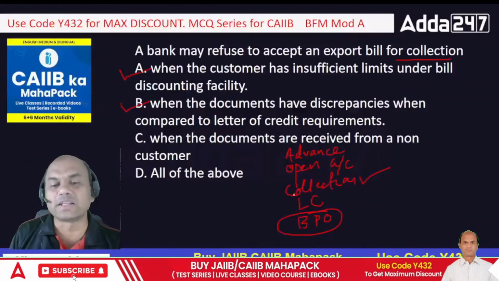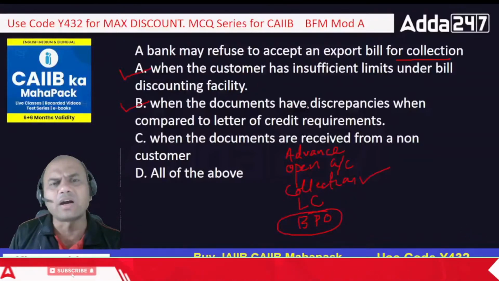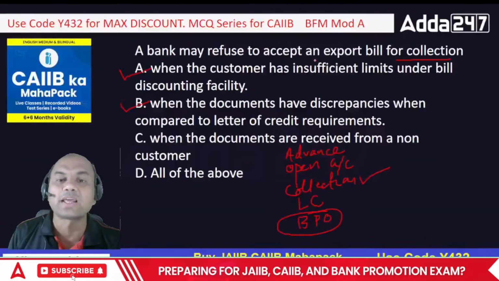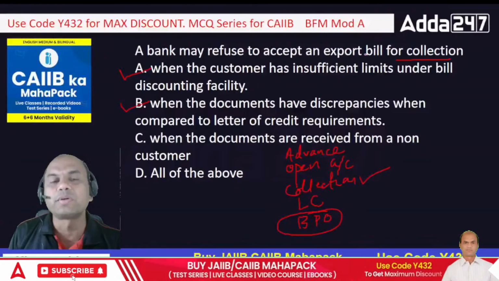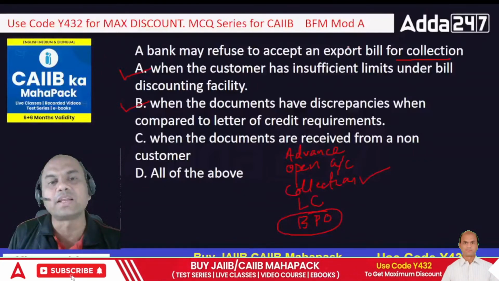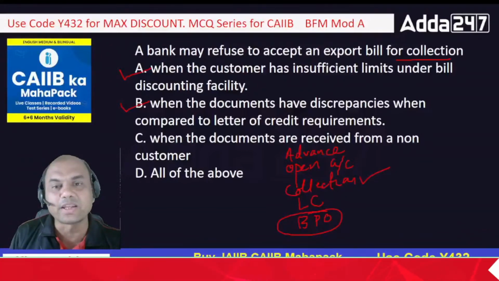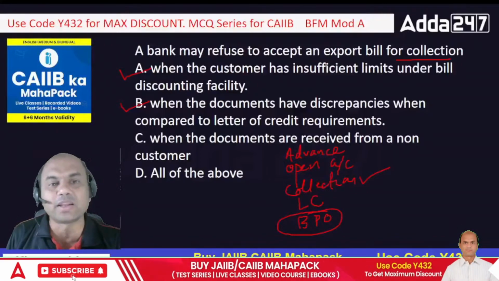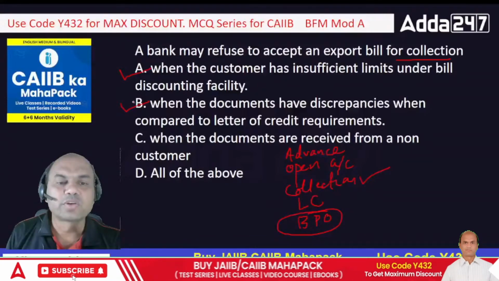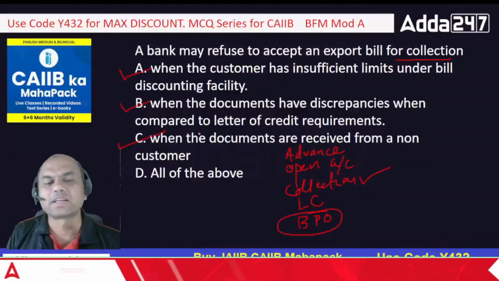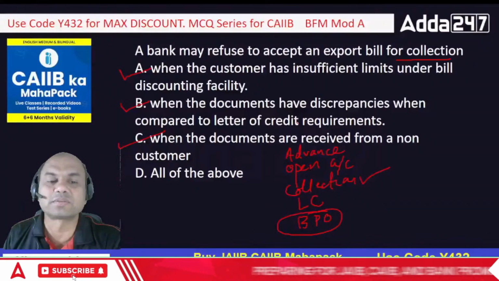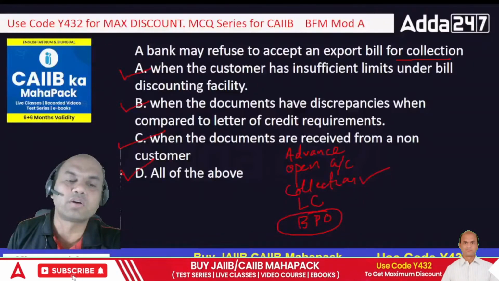Suppose this buyer or seller is bringing the documents to me which are different from the agreement or LC, so then I won't accept it. Why should I accept this? Accepting export bill for collection means making the pre-shipment finance or post-shipment finance. Basically post-shipment bill for collection. So post-shipment, it's my money. How should I accept it? So A, B, and C is also true. Documents are received from non-customers. So how can I trust anyone who is not my customer? So the answer is D, all of them.